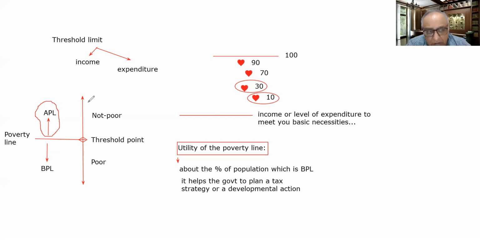So that is why the government needs to focus its attention on the people who are below the poverty line. If the government wants to promote equality in society, then the government has to shift the income from that section to this section. So how can it be shifted?